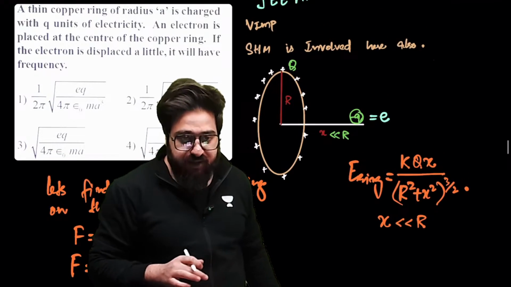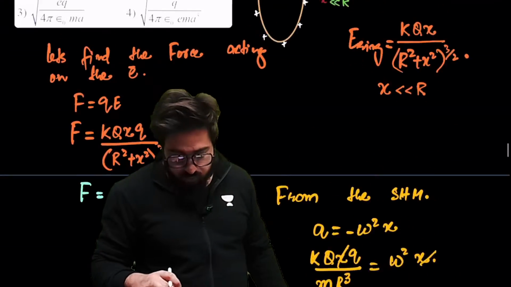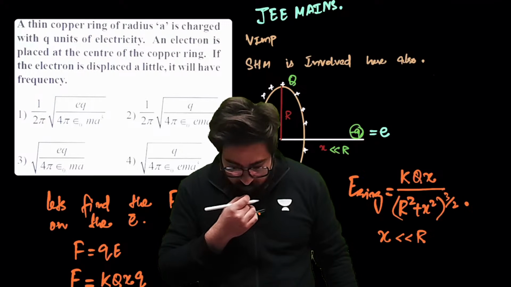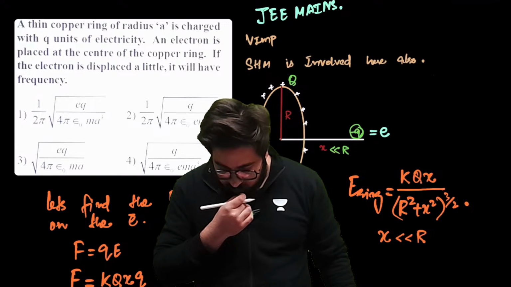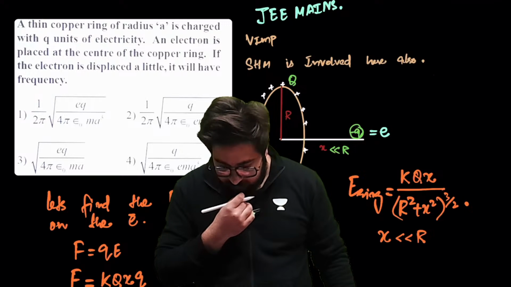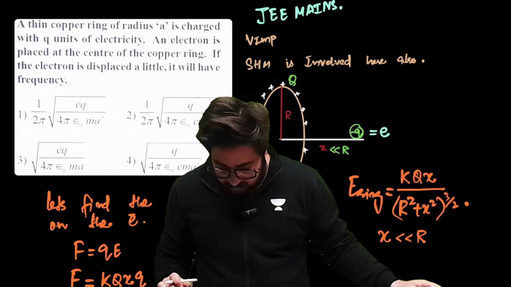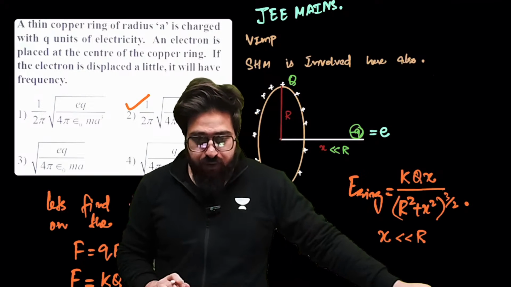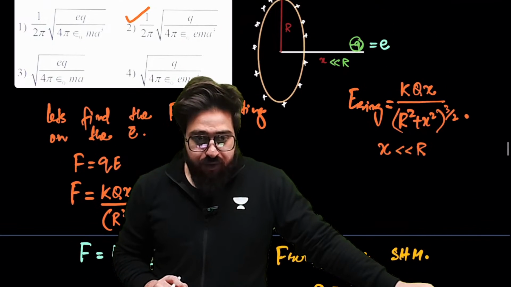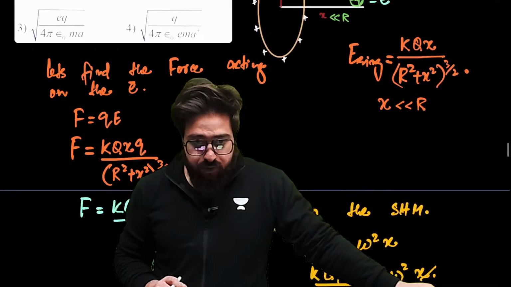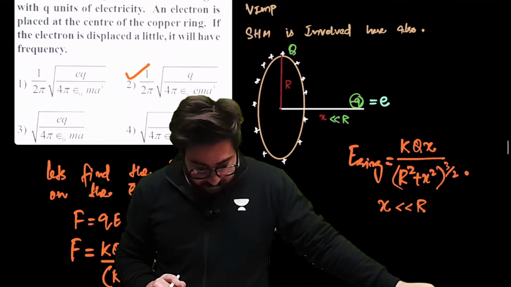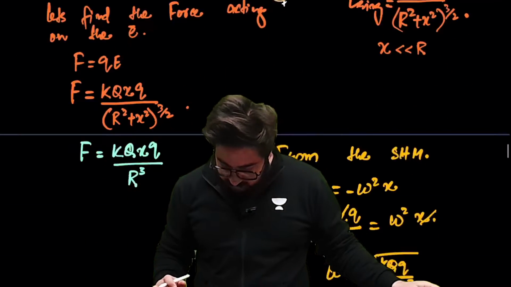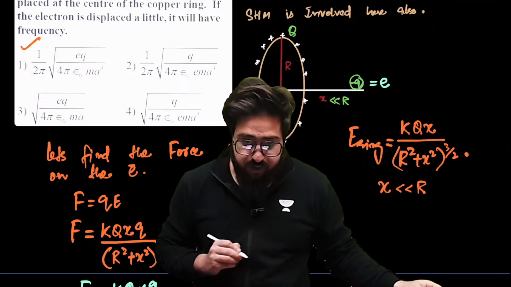So it is 1 by 4 pi epsilon naught q e divided by m a cube. Option 2 is, I guess, matching. 1 by 2 pi, under root of 1 by 4 pi epsilon naught q e by m a cube. No, not this one. This one is matching. Option 1 is matching.